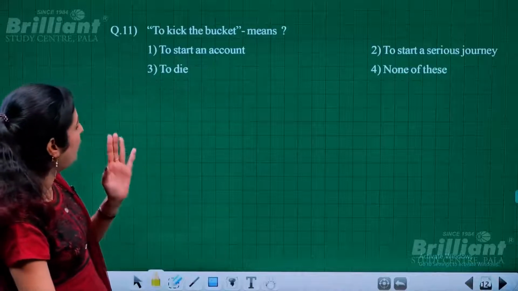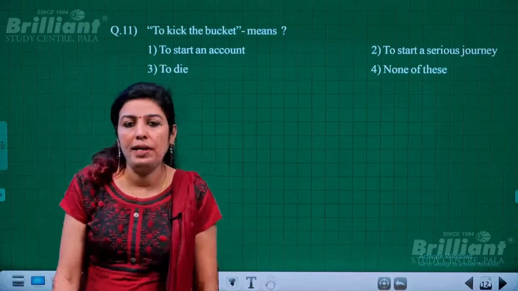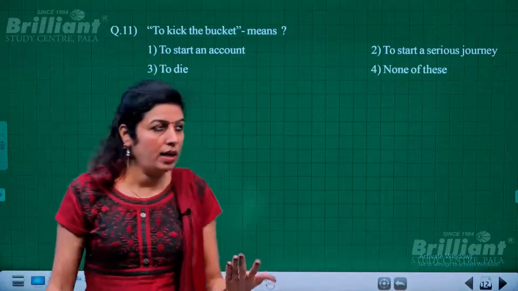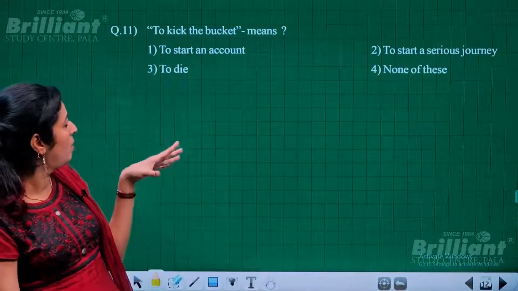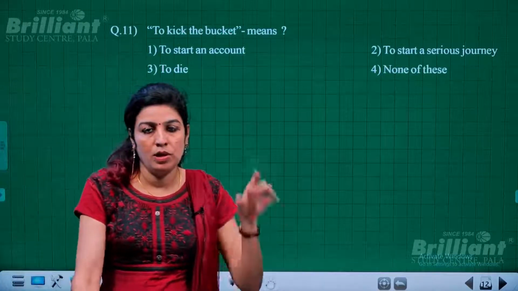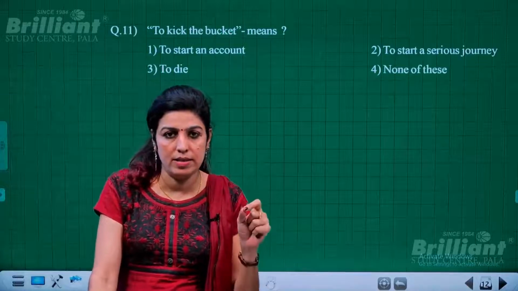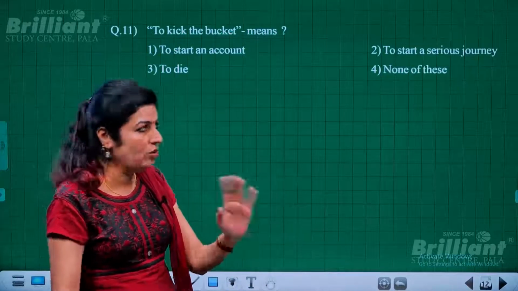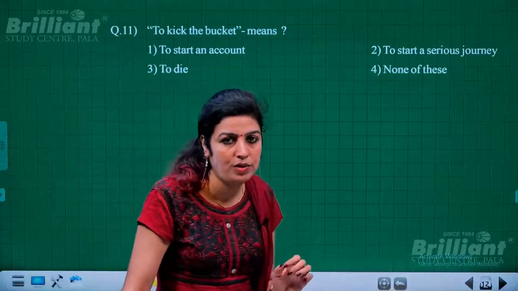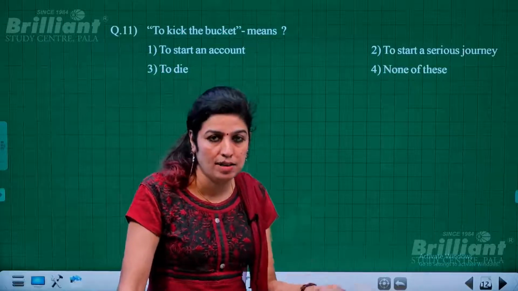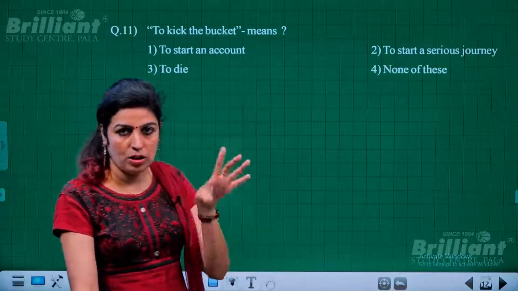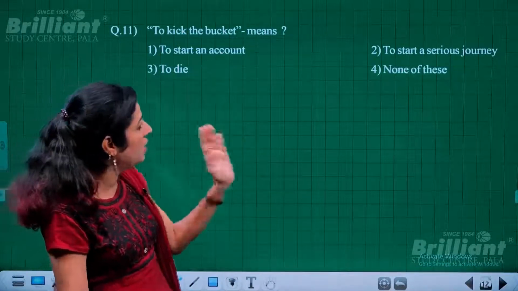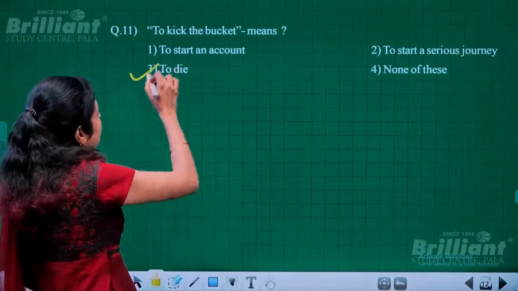Now next, a few idioms are given. See, for idioms the problem is that they are not taken in their literal sense. For example, the very first one given on the board is to kick the bucket. To kick the bucket is not to be taken in its literal sense, that you walk and kick a bucket off the track with your leg. No, that is not the meaning. It is an idiom, and the speciality of an idiom is that it conveys a meaning other than the words given for it. It's not a phrase as such. So the idiom here, to kick the bucket, means to die.